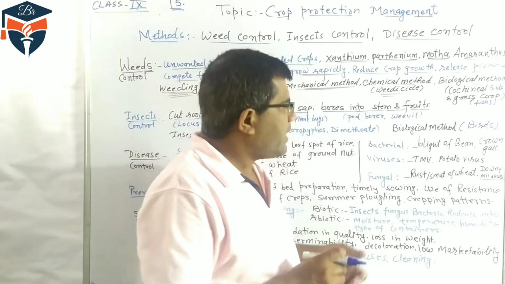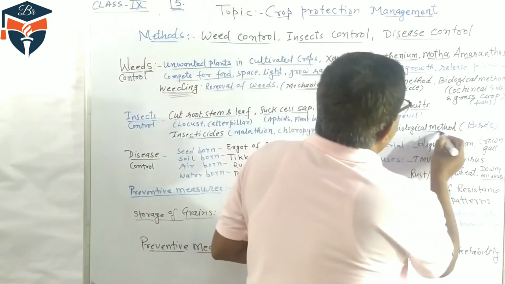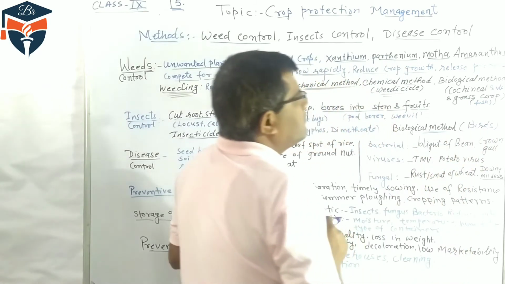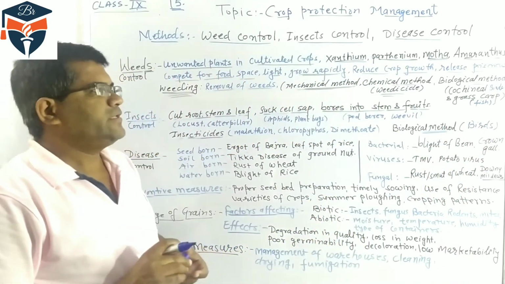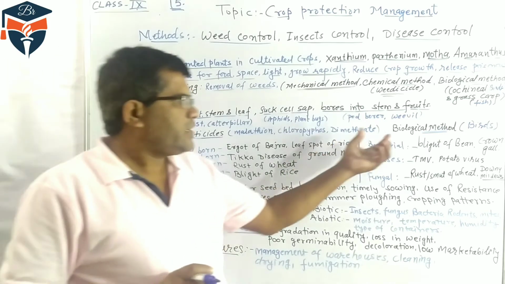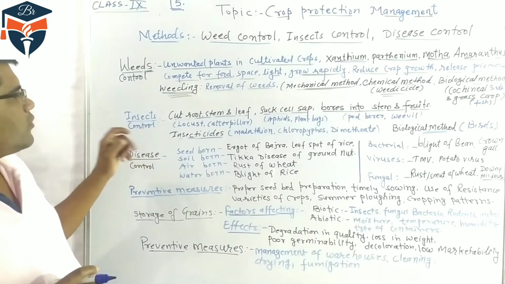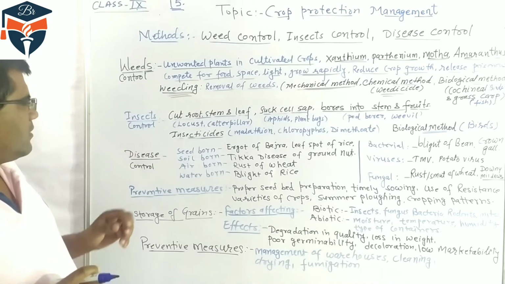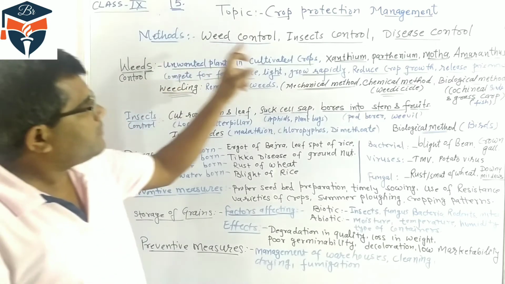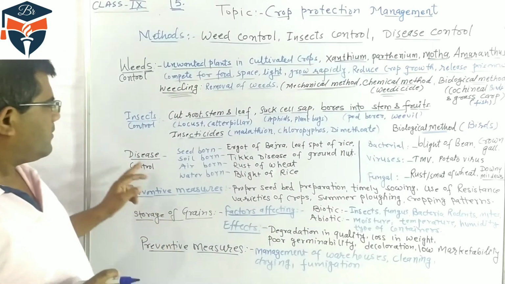The next method is the biological method. Insect pests are also controlled by birds, for example the cochineal bird, as I mentioned already. So these types of birds control the insects. The third method is the disease control method.